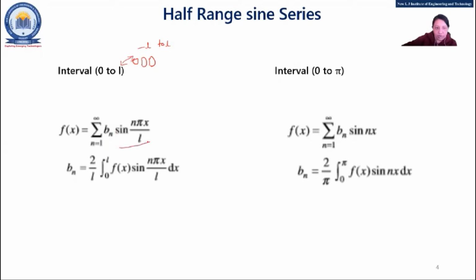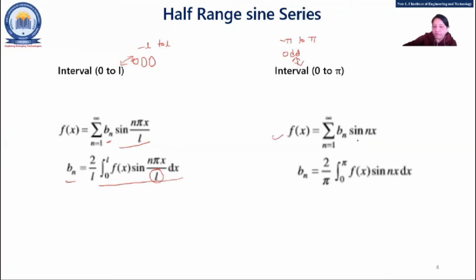Sine, in odd, and the coefficient is bn. So f(x) equals sigma bn sin n pi x by L, and bn equals 2 by L, same as the cosine, integration 0 to L f(x) sin n pi x by L dx. Don't forget to put L here. Right. Now in the interval 0 to pi, that will be similar to minus pi to pi where the function is odd. Right. These two are the same.